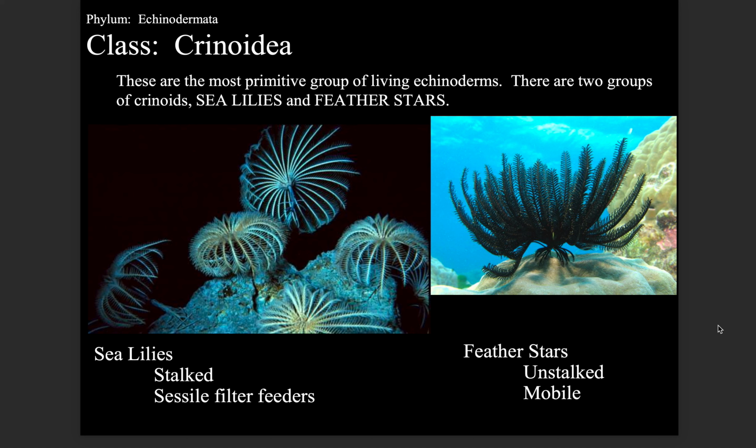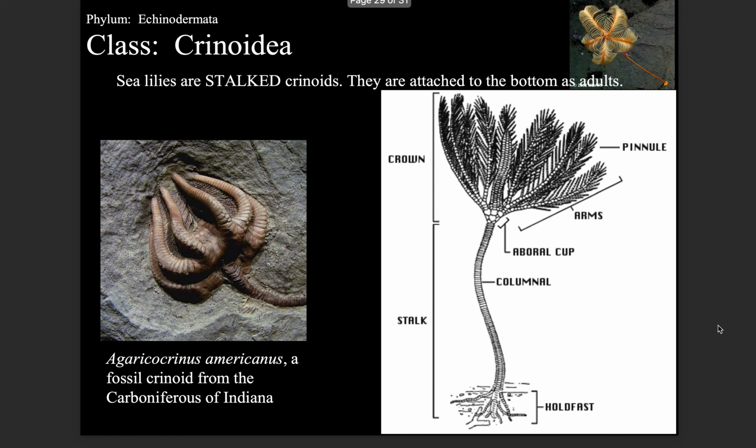Class Crinoidea. These are the most primitive group of living echinoderms. There are 2 groups of crinoids, sea lilies and feather stars. Sea lilies are stalked, sessile filter feeders; feather stars are unstalked and mobile. Sea lilies are stalked crinoids. They are attached to the bottom as adults.